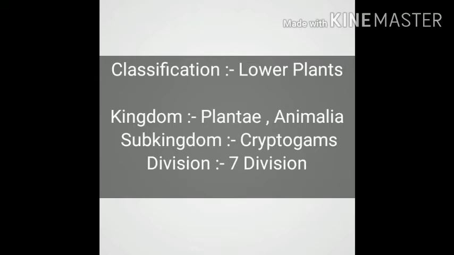Plants are categorized into two subkingdoms, the cryptogams and phanerogams. We will see somewhat about the phanerogams. Phanerogams are the higher plants, vascular plants and seed bearing plants.